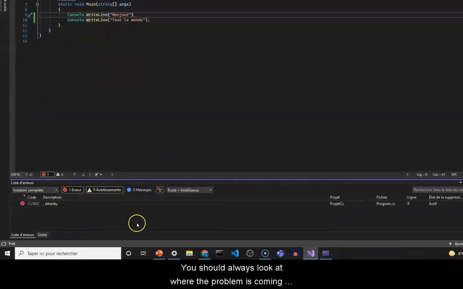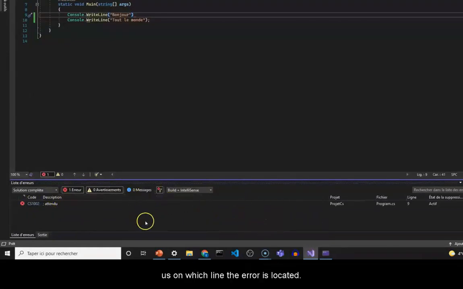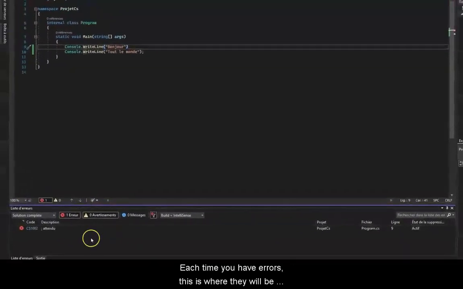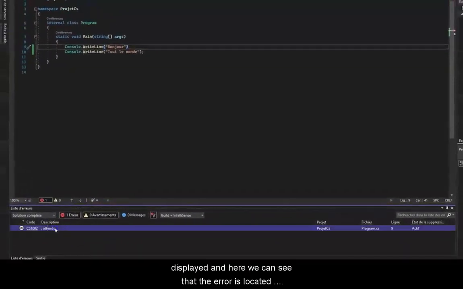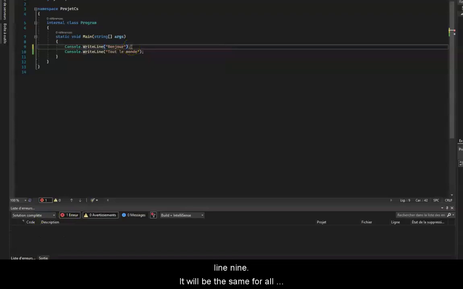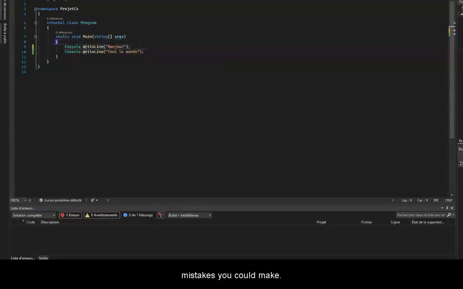You should always look at where the problem is coming from. Moreover, this block here is very important because it informs us on which line the error is located. Each time you have errors, this is where they will be displayed, and here we can see that the error is located on line 9 exactly. You can click on the error and it will automatically go to the line where the error is. So it shows me that there is a semicolon that's expected on line 9. It will be the same for all mistakes that you could make.